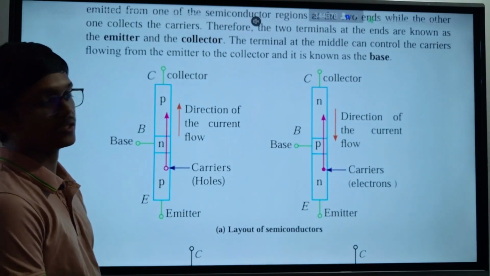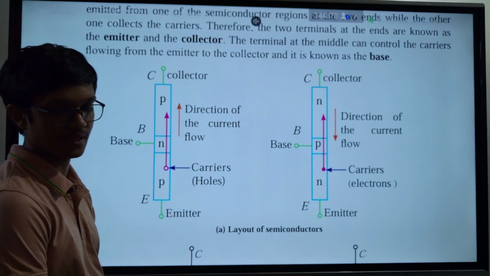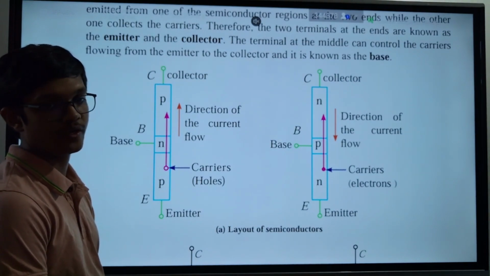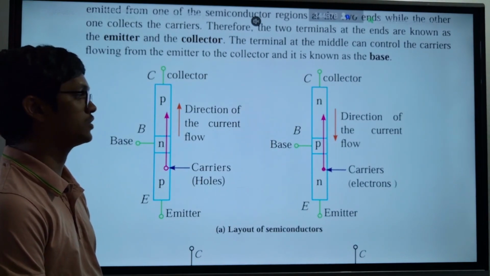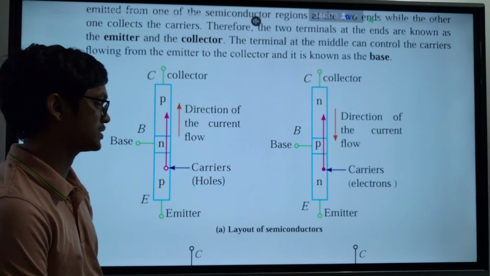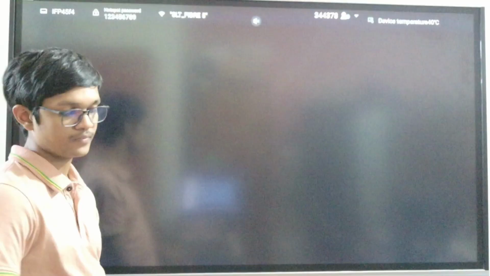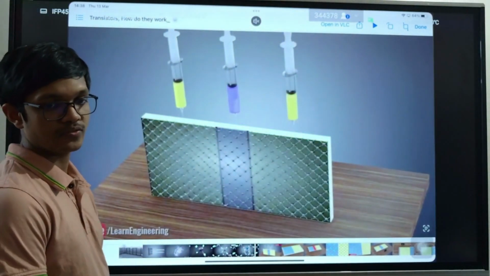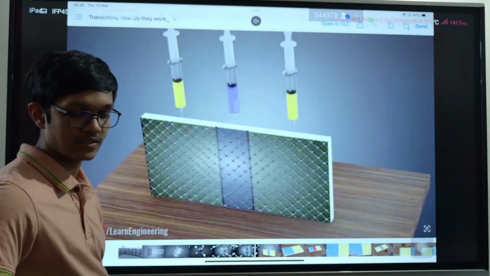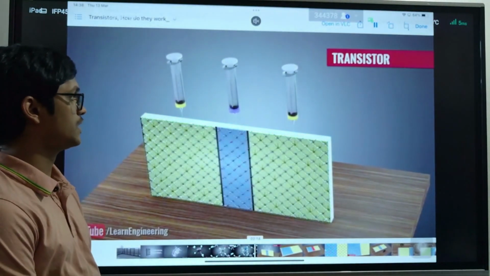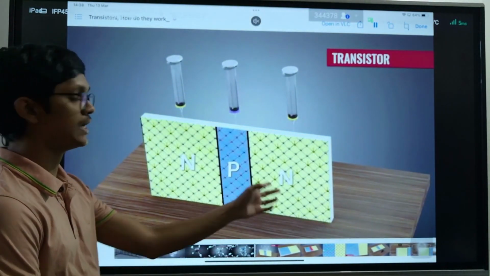So how do these transistors work? That is the critical part. What is the behavior of a transistor? It's something like this. If I explain, this is how they make a transistor. You do them, then you have NPN junctions.